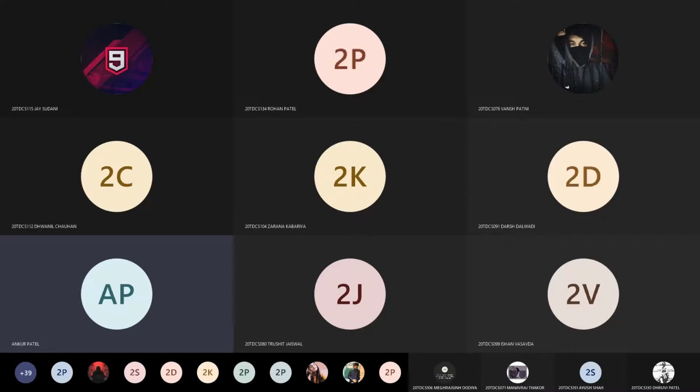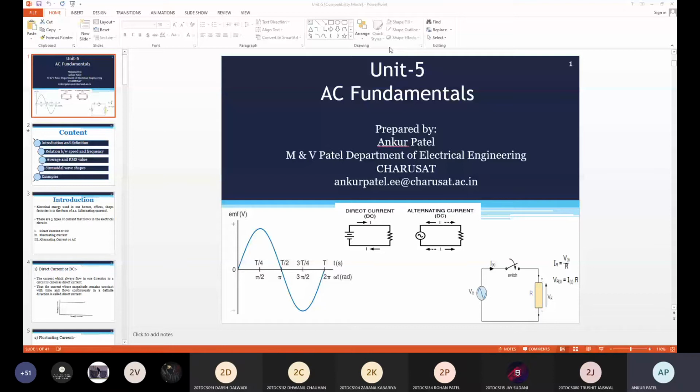AC current, DC current, pulsating or fluctuating current. We also learn definitions of different currents. Then we also learn some basic terms for AC fundamentals like waveform, then instantaneous value, amplitude, time period, frequency, relation between frequency, speed, and number of poles, angular frequency. Okay.